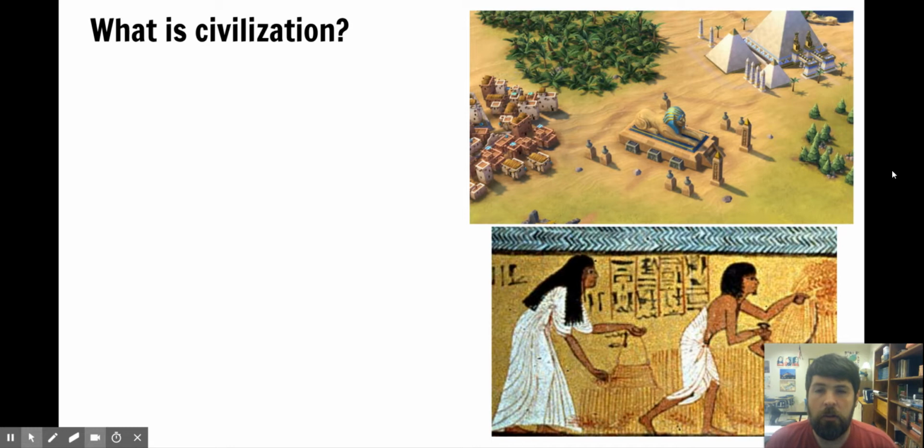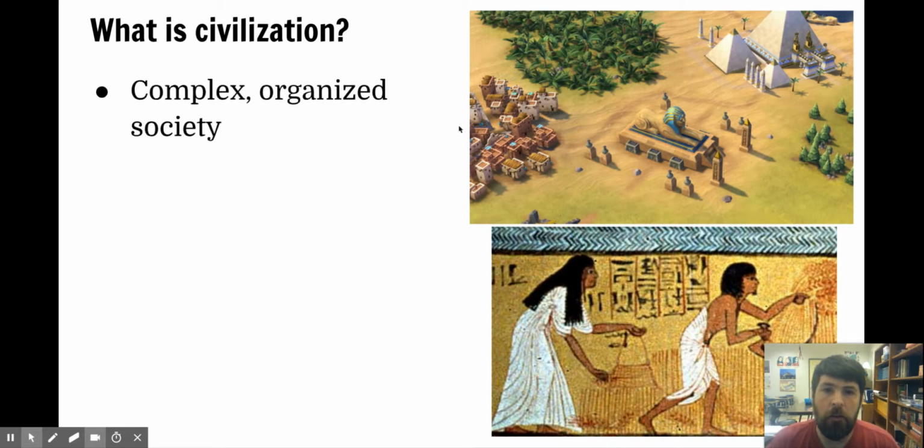In our last unit, we talked about the agricultural revolution and how it was really important and led to a lot of changes. And a lot of these changes took the form of civilization. Civilization is a complex, organized society. And remember, before farming, people lived in simpler societies with fewer people, and they were nomadic hunter-gatherers. But when people began to settle down and use their time to do other things besides get food, they started to make their societies more complicated. They started to do different kinds of things that a lot of the time we now take for granted.